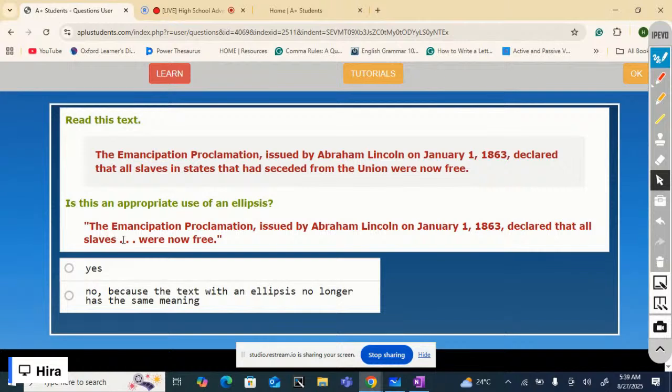The resulting text is: the Emancipation Proclamation, issued by Abraham Lincoln on January 1, 1863, declared that all slaves, ellipsis, were now free. Yes, it's appropriate. No, because the text with an ellipsis no longer has the same meaning. Choose wisely.